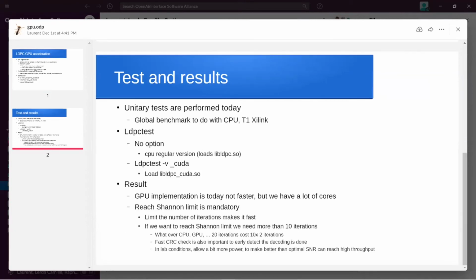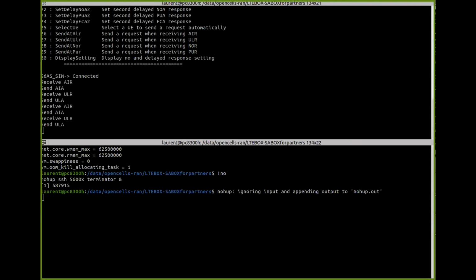And so you can run with LDPC test all the versions and see what it does. And maybe I can do, if I can share the screen, a small demo. That is likely this one, I guess. No, it is not the right one. This one.